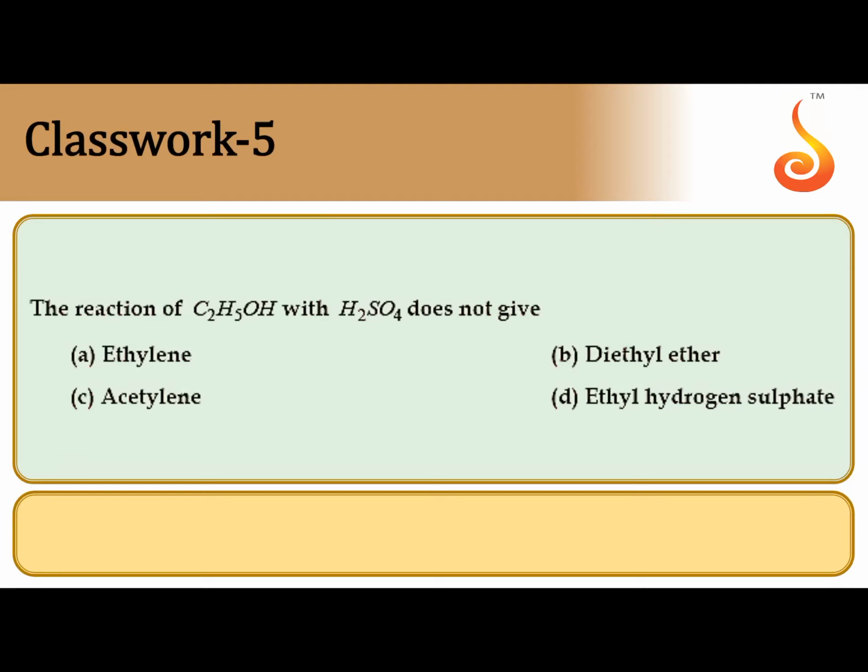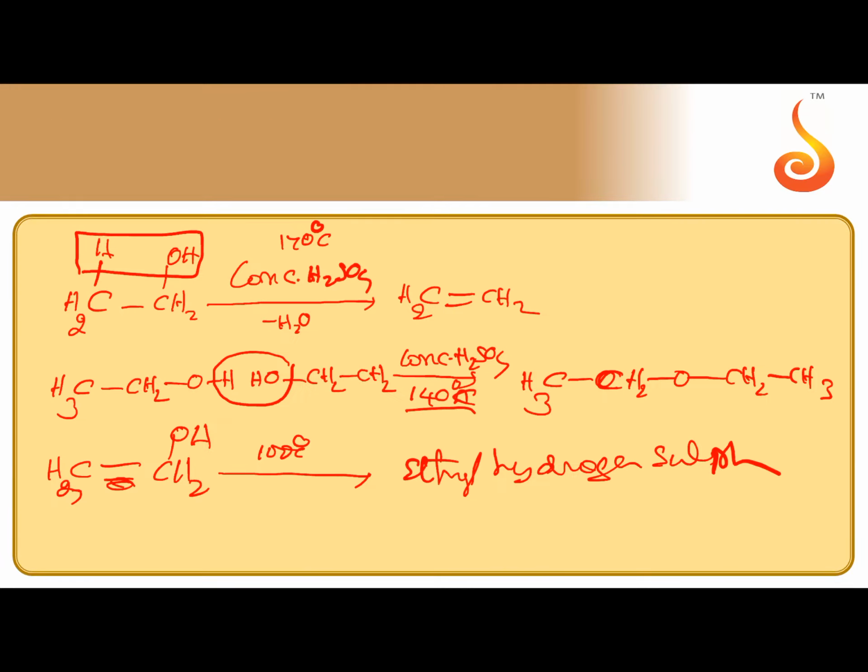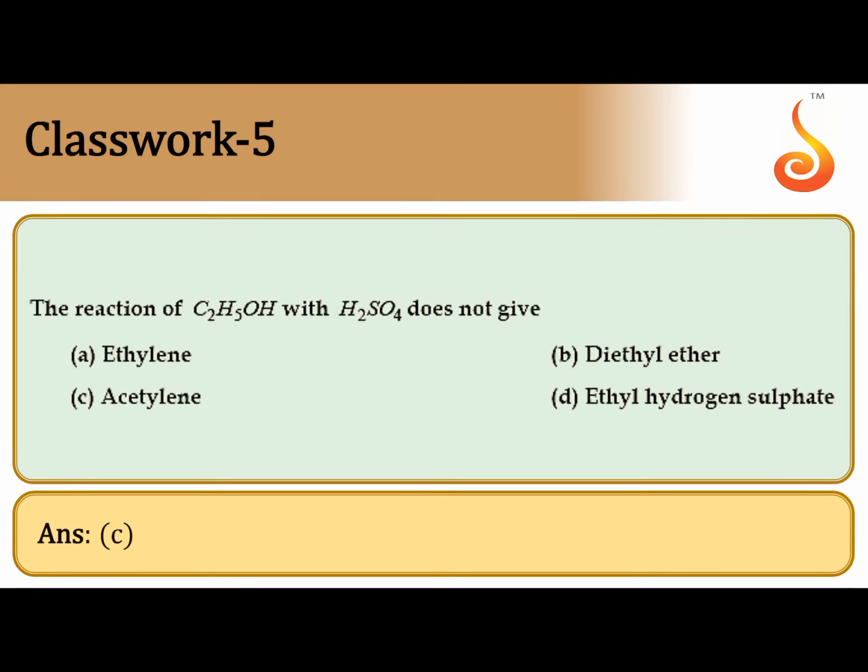So the question is, the reaction of ethyl alcohol with H2SO4 does not give. It gives ethylene at 170 degrees centigrade, it gives diethyl ether at 140. At 100 degrees centigrade, it gives ethyl hydrogen sulfate, but it won't give acetylene. So correct answer is acetylene.